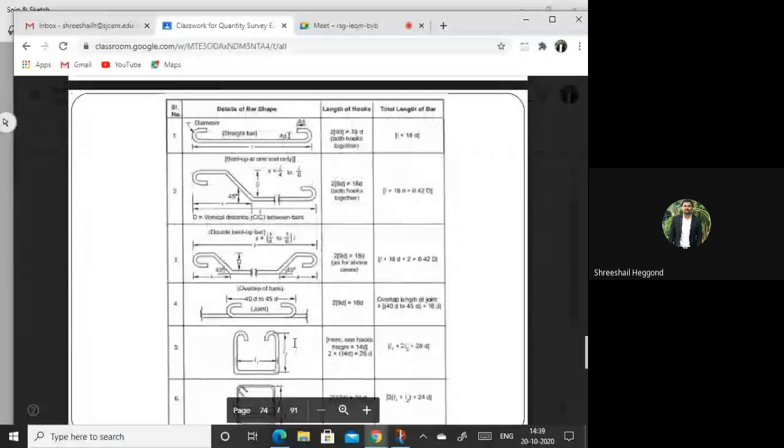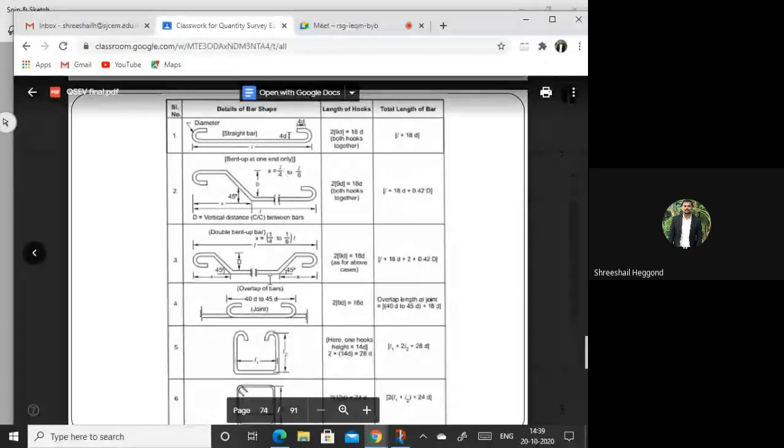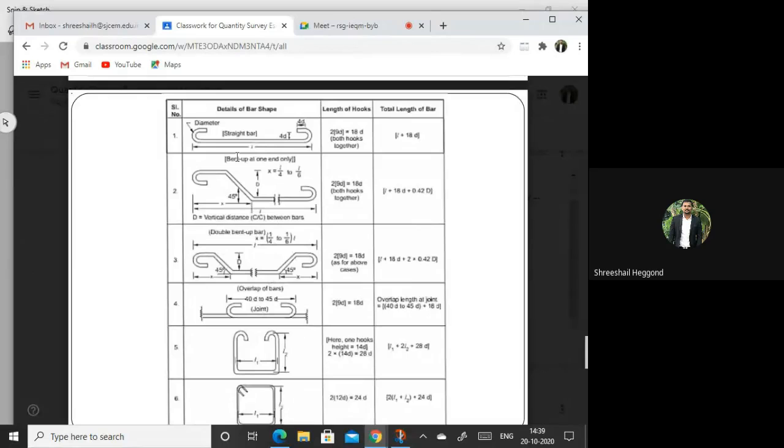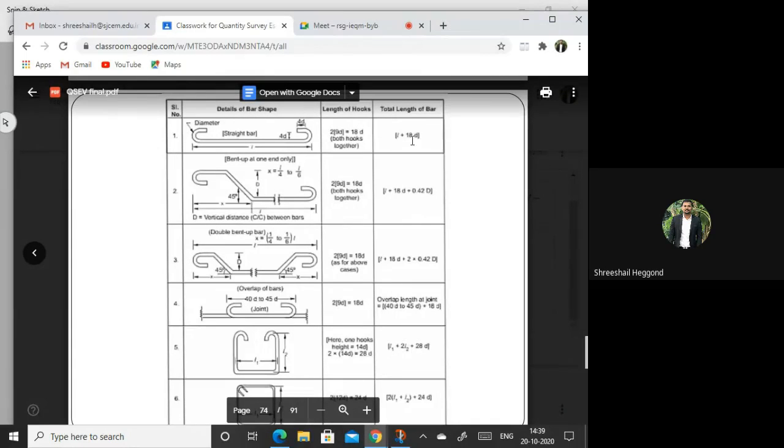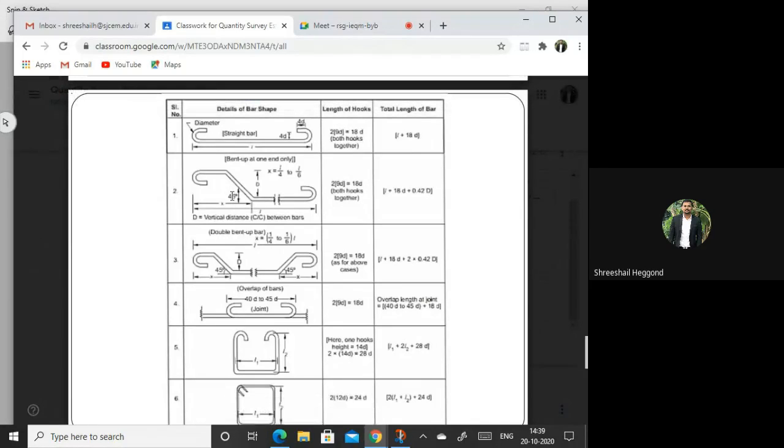Here I can give the details of all. For complete length, if it is a U hook, L plus 18D. If it is crank bar of 45 degree, then you can write L plus 18D, both side hooks, plus 0.42D if it is one side crank.